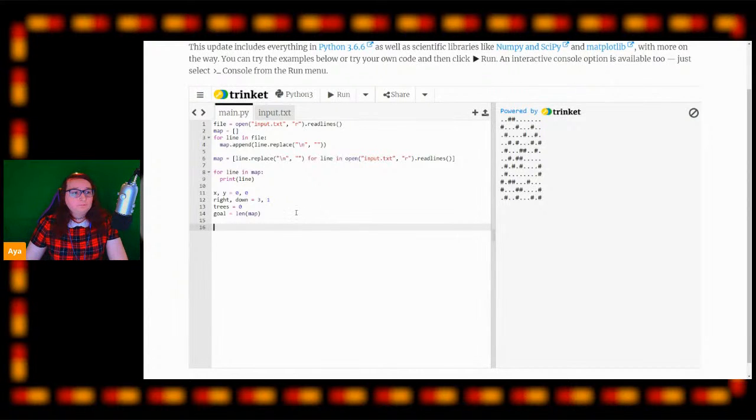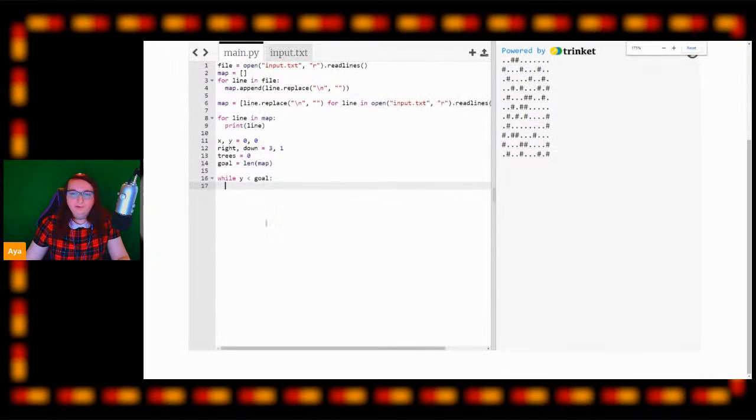Okay. Now we need to start looping and iterating over our map to know where we are. And that means we're going to be using a while loop. And again, we know we've finished the exercise when we get to the bottom of the map. So our loop will finish when our y is equal to our goal. So while our y is less than our goal, we're going to be still moving down the slope. So that's what this while loop here is going to accomplish.